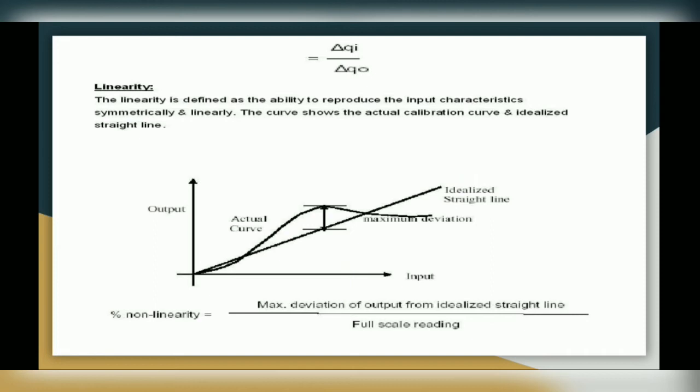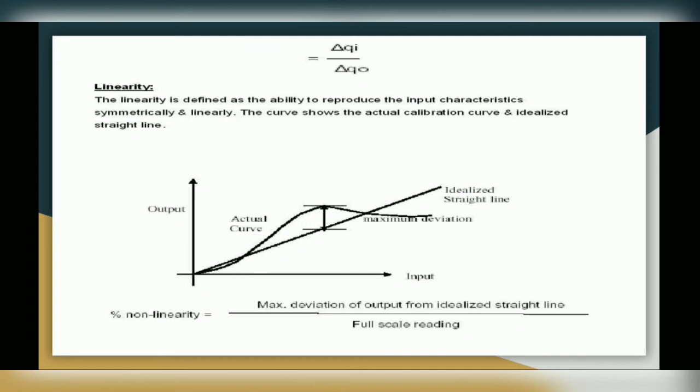Next term is linearity. The linearity is defined as the ability to reproduce the input characteristics symmetrically and linearly. The curve shows the actual calibration curve and idealized straight line. So in this figure you can see same input is on x-axis, output is on y-axis, and if output varies with input, then we get the straight line, but which is ideal condition.